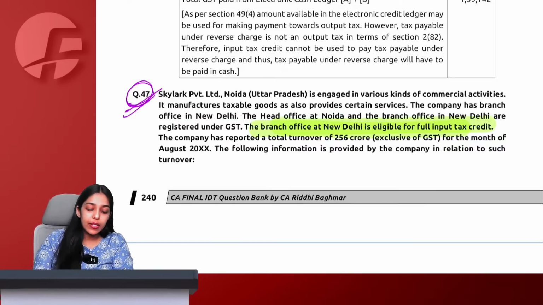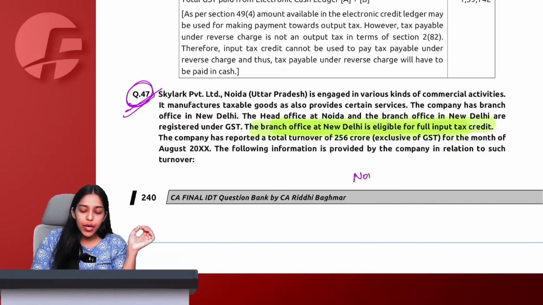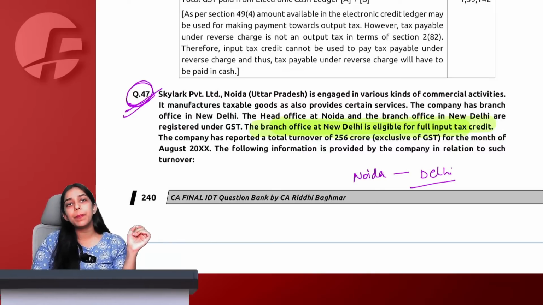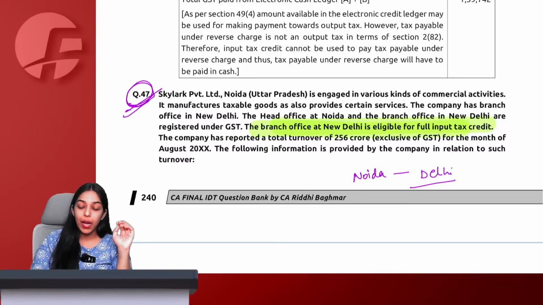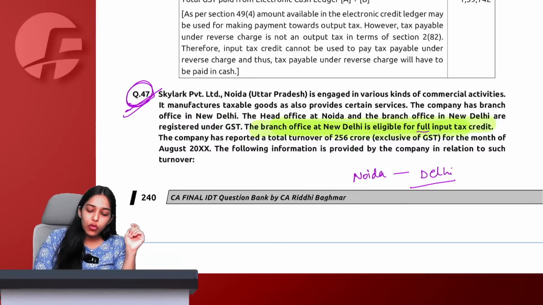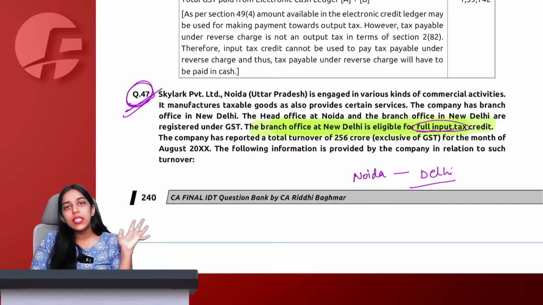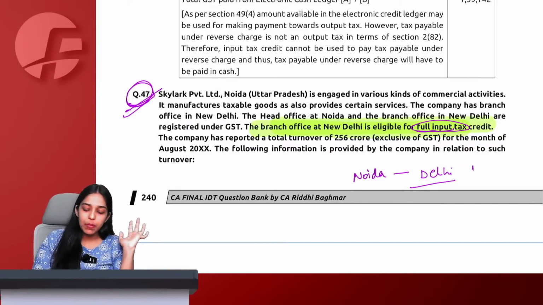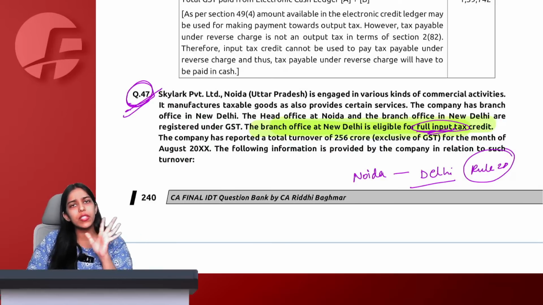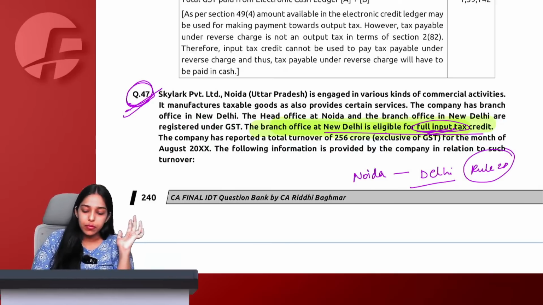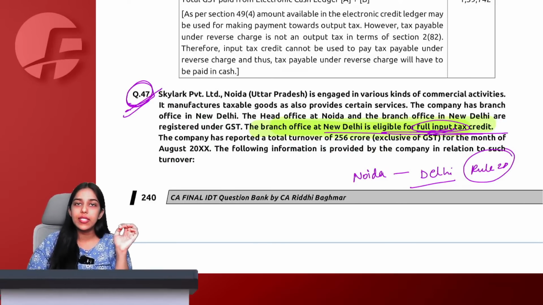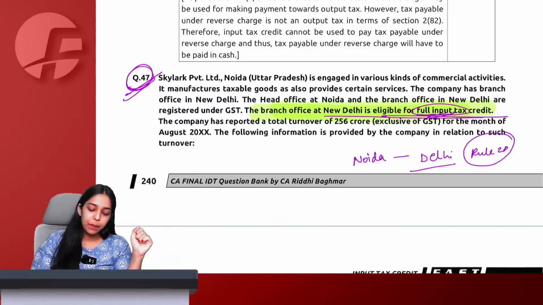This gives us a hint that if in any situation the Noida office has supplied something to the Delhi office, we know that they are distinct persons, rule 28 of valuation will apply, and whenever the recipient is eligible for full ITC, whatever we declare in the invoice is taken as the value of supply according to rule 28. So this is giving us a hint that there would be something with respect to rule 28. And since the recipient is eligible for full ITC, forget open market value, forget everything. Whatever we declare in the invoice becomes the value of supply.